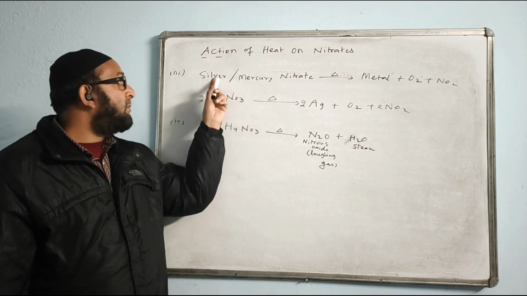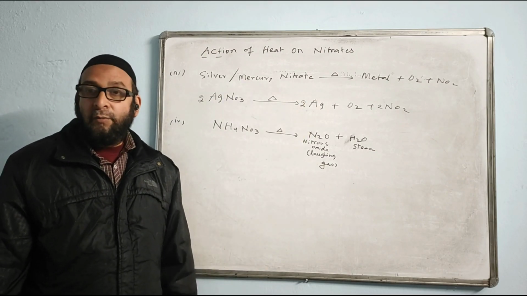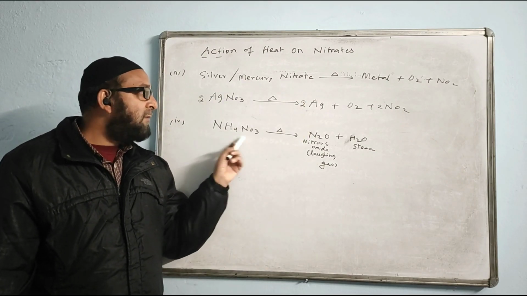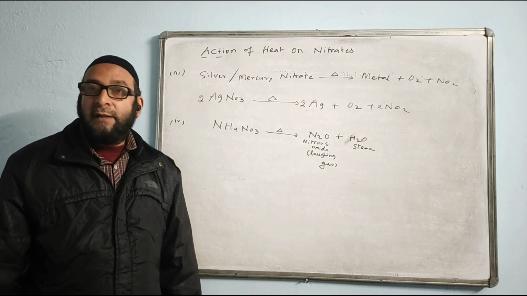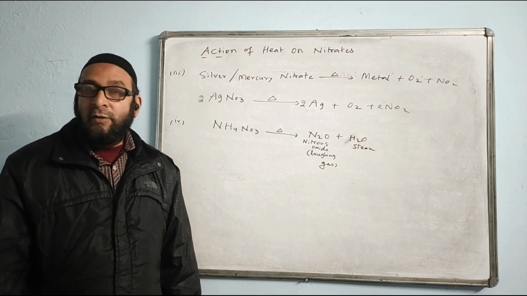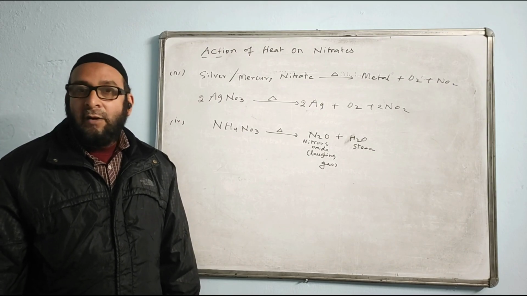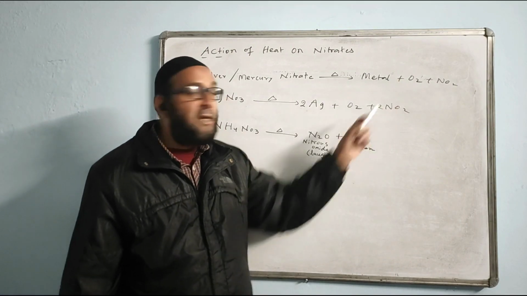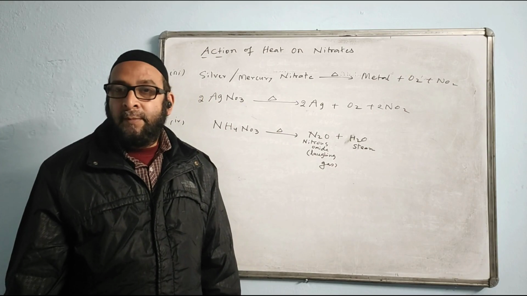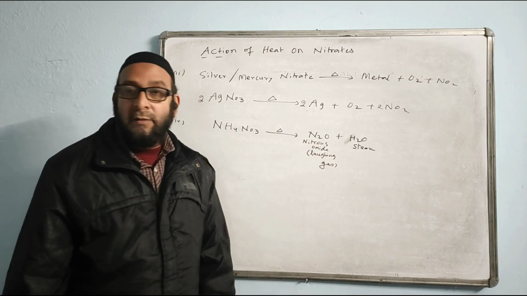Heavy metal nitrates and silver, mercury nitrate, we get reddish brown fume. But in case of ammonium nitrate, we neither get oxygen nor nitrogen dioxide. If you see all the reactions, oxygen was the common gas in the first three reactions, and in the last reaction there is no oxygen.